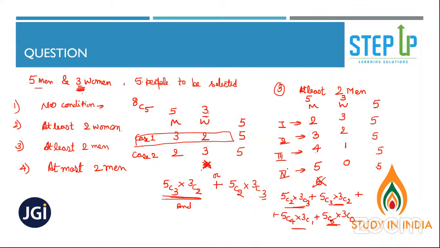You can solve it, or don't solve it. This type of question will come to you, but it's just for your understanding. Next one. Okay. So the next one, at most 2 men.